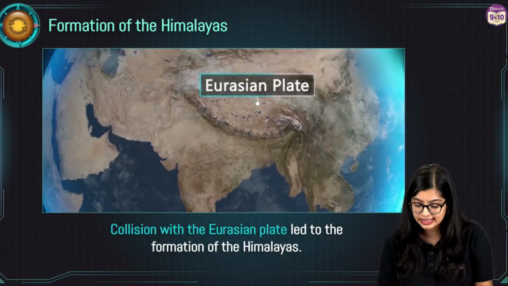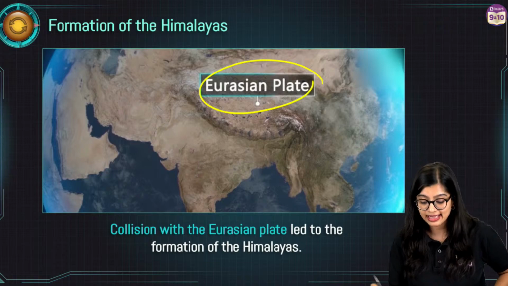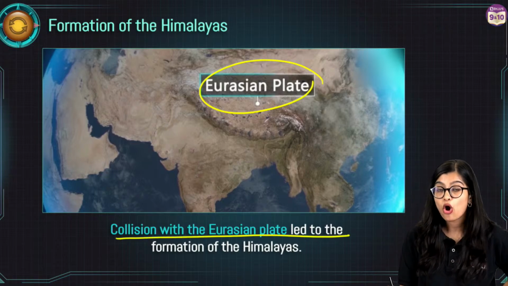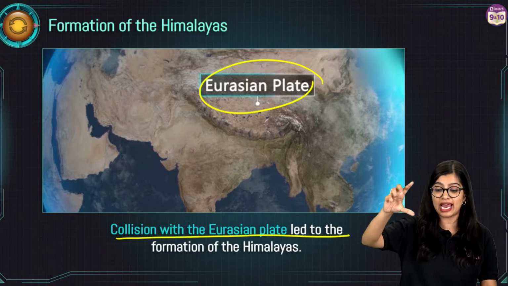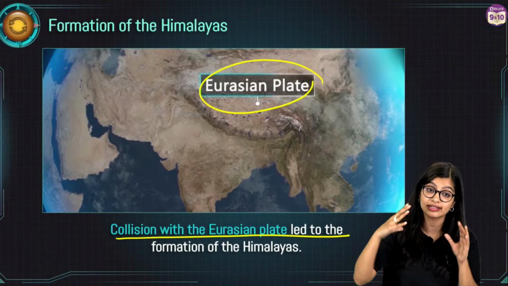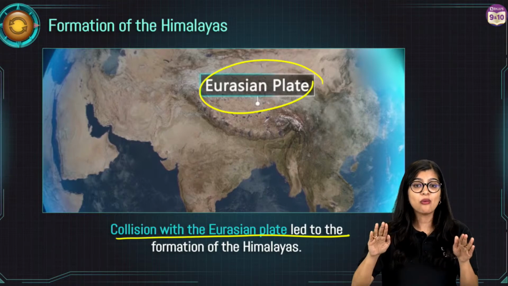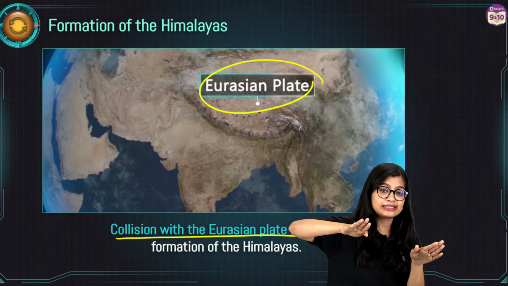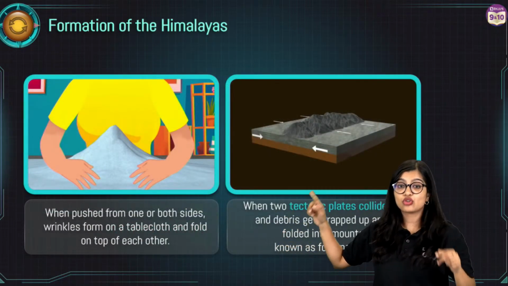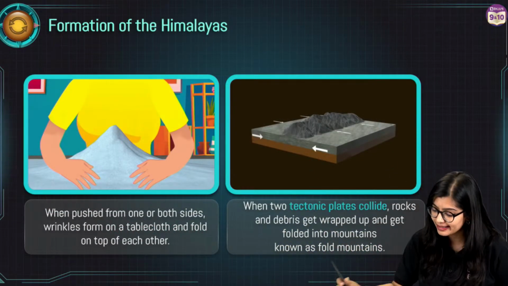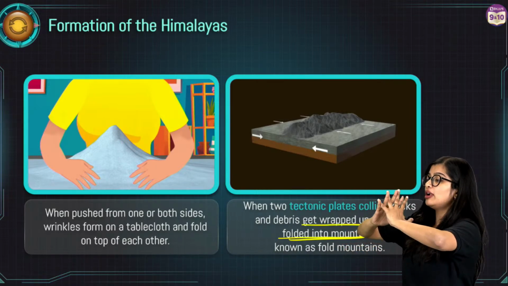And then of course, in this particular case, it collided with the Eurasian plate, and that collision of the Indo-Australian plate with your Eurasian plate resulted in the formation of the Himalayas. So what happened exactly? When it collided, something of this sort happened. It got wrapped up and they fold, so they will fold in this manner.